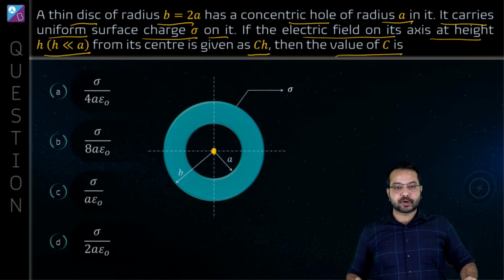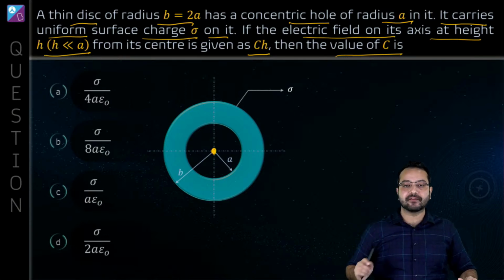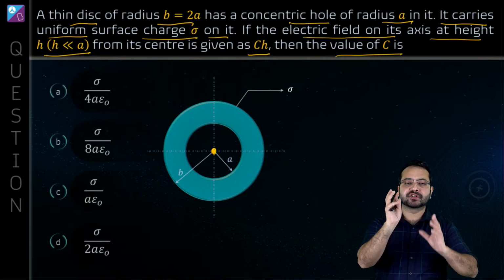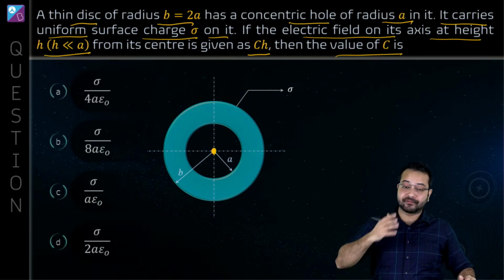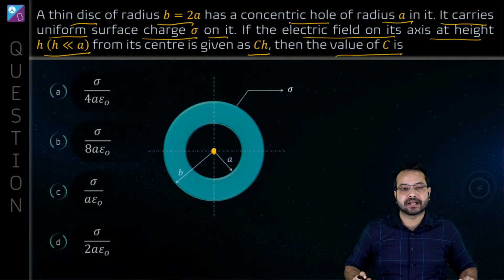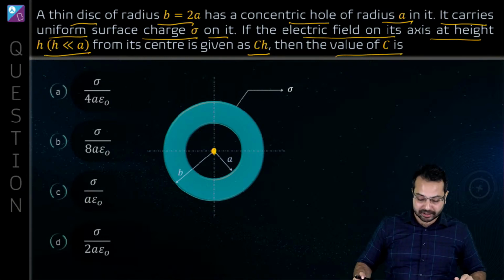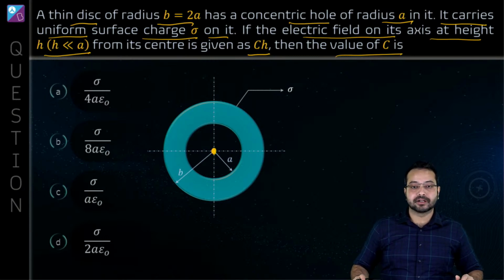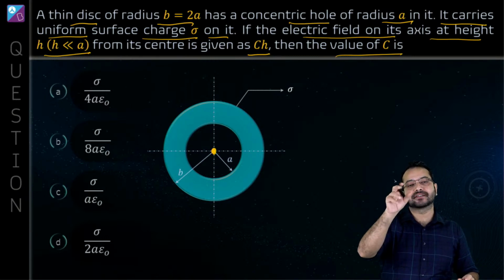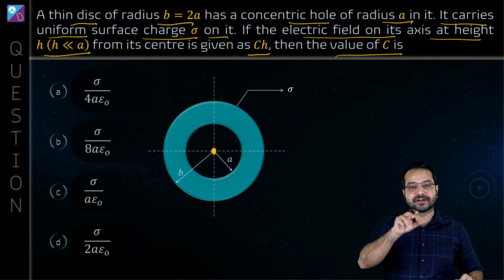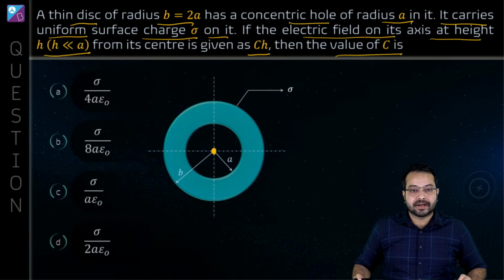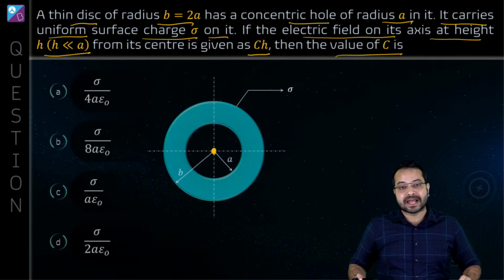The concept you are telling is certainly used when we have metals or spheres with a cavity. When we are using metallic spheres with a cavity, there we have to use Gauss's law. No other way to do that. But here this is a disk. This is a simple disk which has a concentric hole. Alright, electric field at circular ring on axial point.